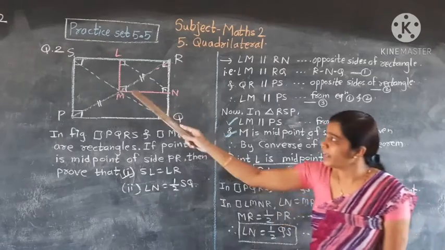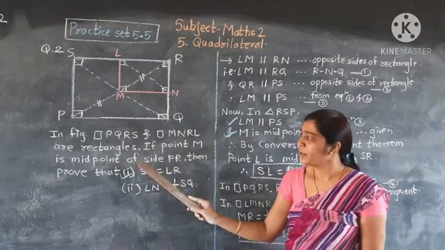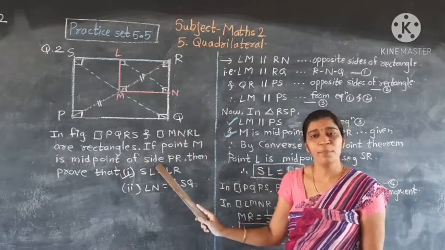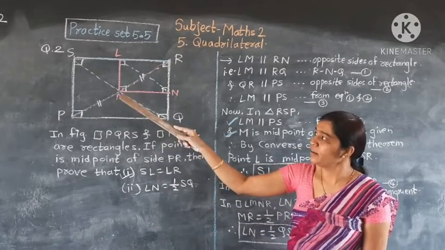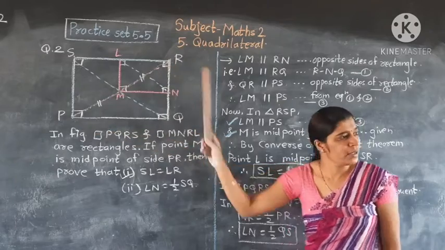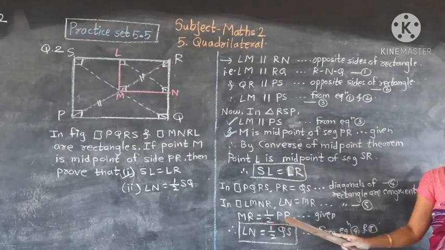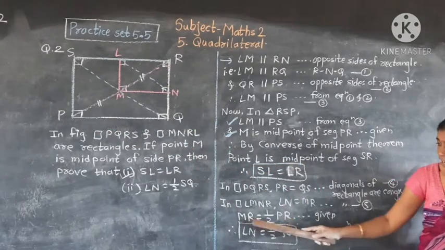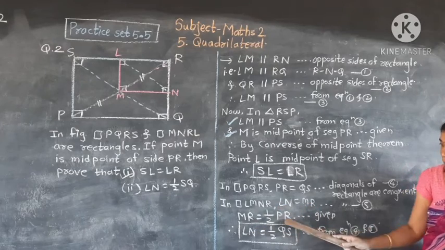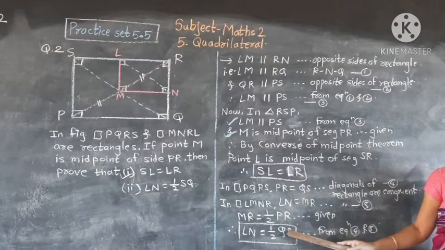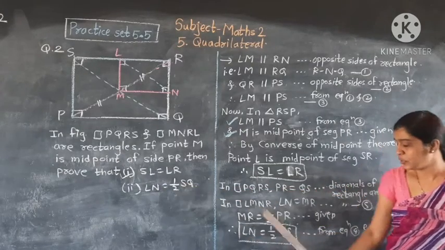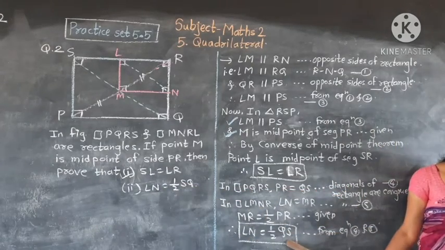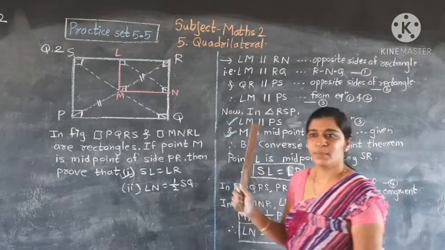Now we write MR as half PR because point M is the midpoint of PR. M is given as the midpoint of PR. Therefore we write MR is equal to half PR. We write MR as LN and PR as QS. So we proved LN is equal to half SQ, that is QS. Okay, understand?